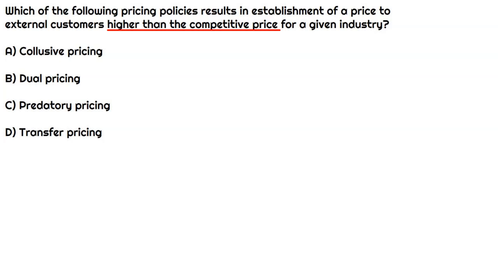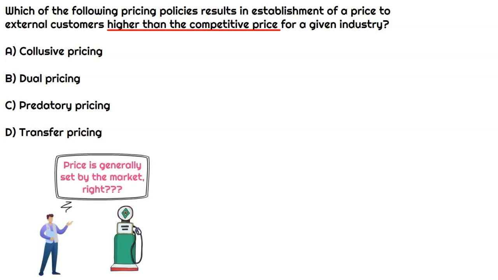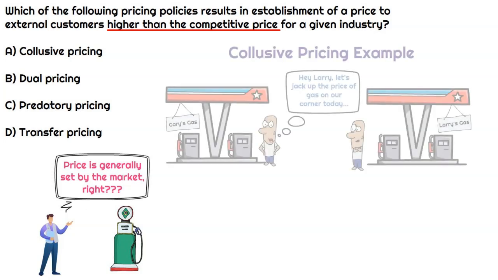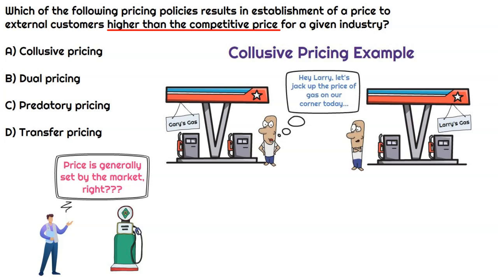And individual players don't necessarily have a lot of control over that price unless one thing happens here, and I'll give you an example. So let's take gas for an example. Gas is generally set by the market, and in general, most gas stations' pricing is based on the general price of gas. However, let's say that Larry and Gary live in a small town, and they're the only two gas stations in this town. And the closest town otherwise would be hundreds of miles away, right? So everybody that comes through their town has to buy gas from one or the other, right?